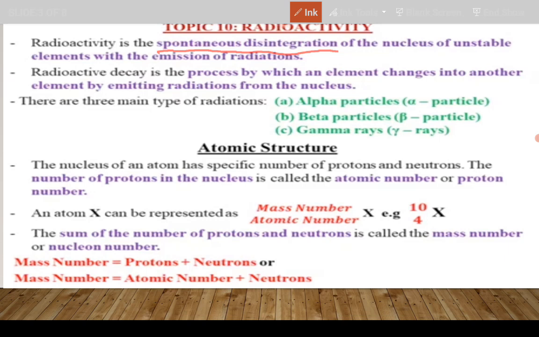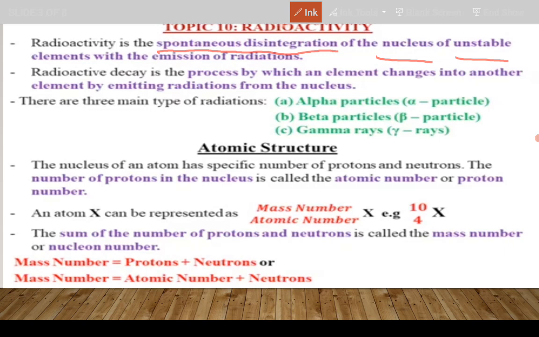It occurs to the nucleus of unstable elements. Some elements of the periodic table are not stable. What makes them unstable is the unequal numbers of protons and neutrons in the nucleus of atoms.